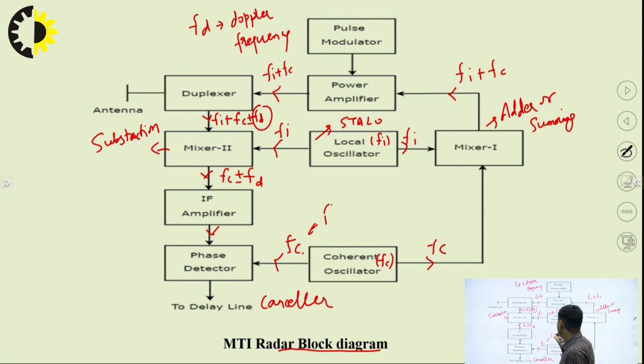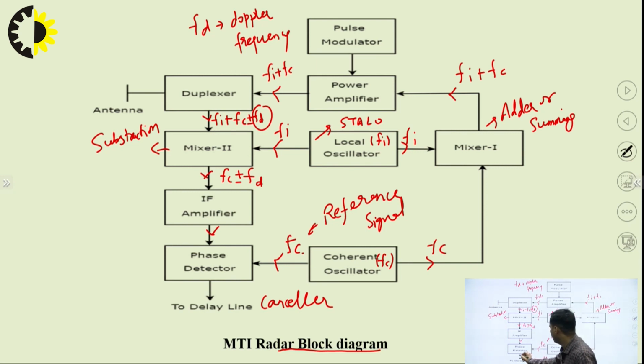Here we are also providing the reference signal. With this reference signal, it will verify the intermediate frequency observed from the superheterodyne operation, and it is applied onto the delay line canceller.